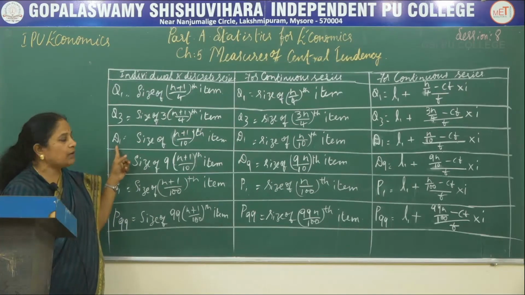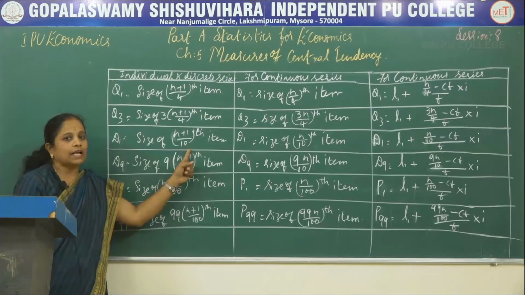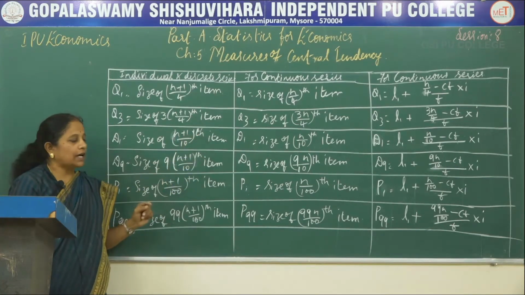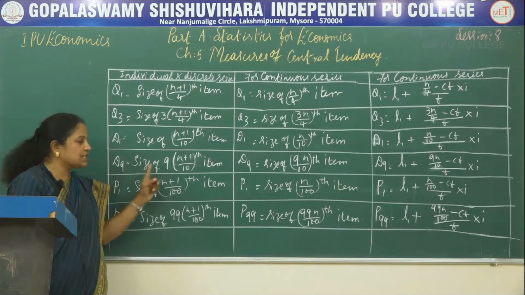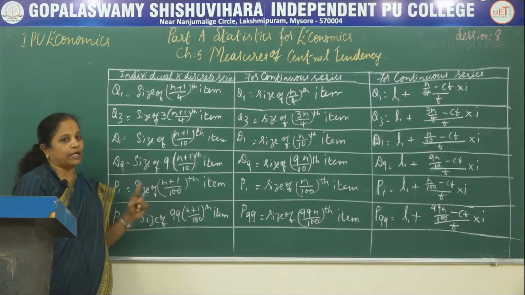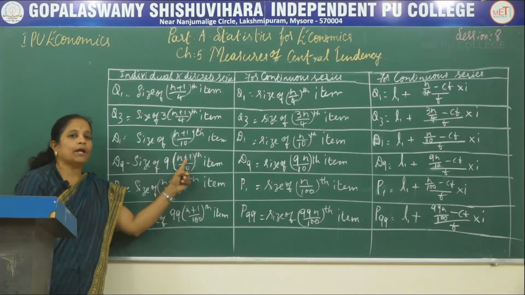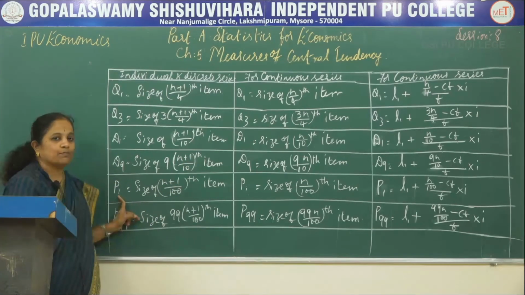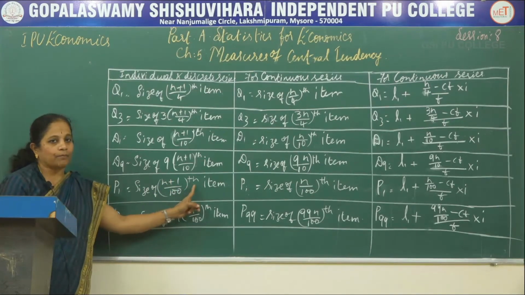D1, that is decile 1, is size of (n plus 1) divided by 10th item, because it is a decile so we mention 10 here. For any number, D7, D6, D8, we should write that particular number here. So D9 is size of 9 multiplied by (n plus 1) divided by 10th item. Then for P1, that is percentile 1, size of (n plus 1) divided by 100th item.